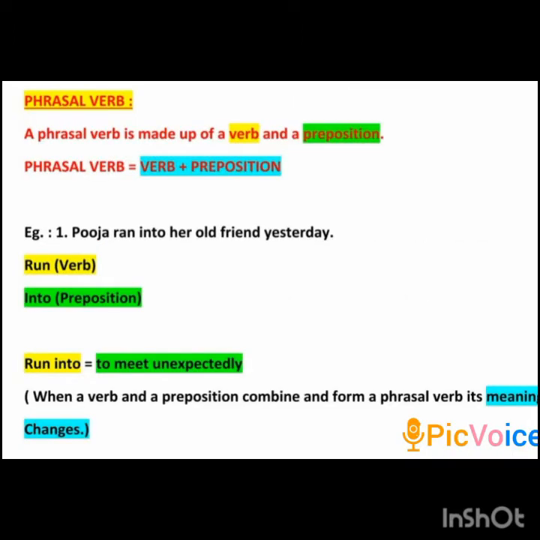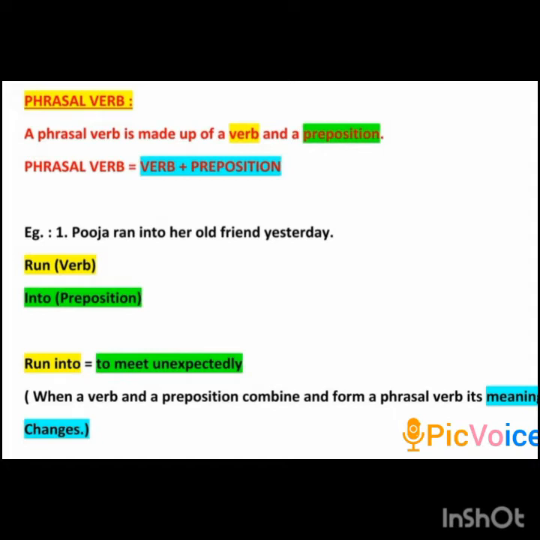Now what is a phrasal verb? A phrasal verb is made up of a verb and a preposition. Just now we had discussed the meanings of verb and preposition.